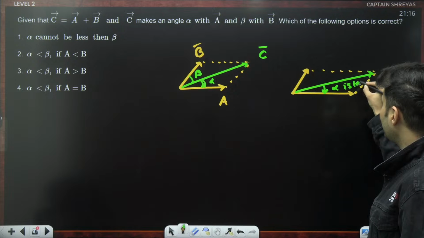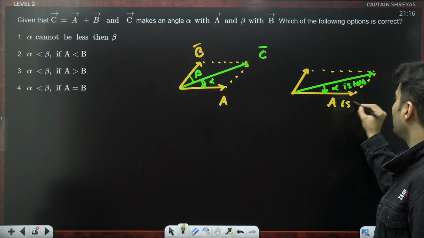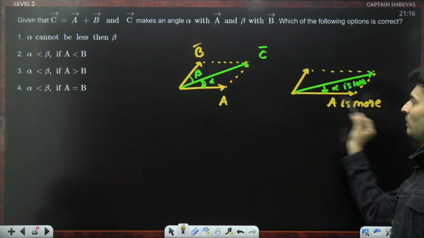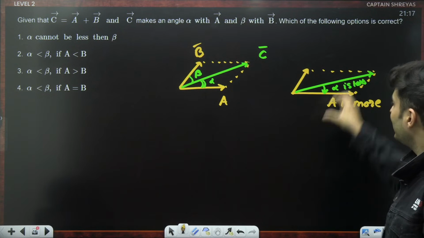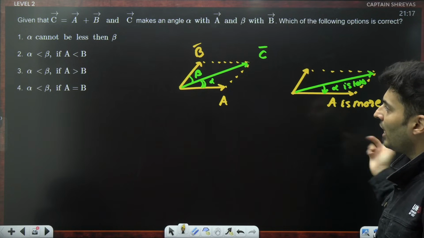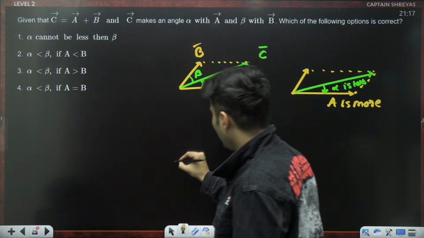When is alpha less? When A is more. When the magnitude of this vector is more, the resultant falls towards that vector, so that angle is less. So when A is more, alpha is less.